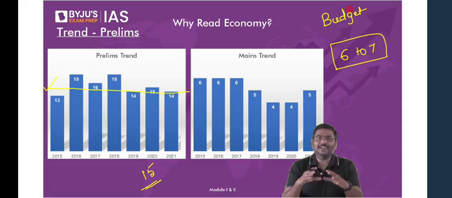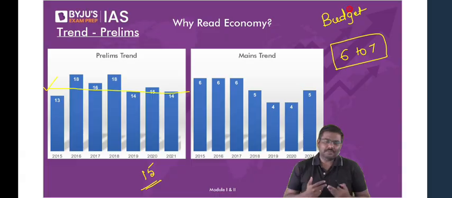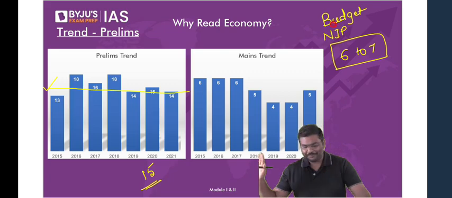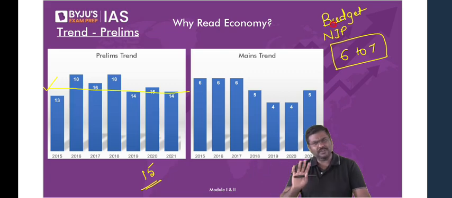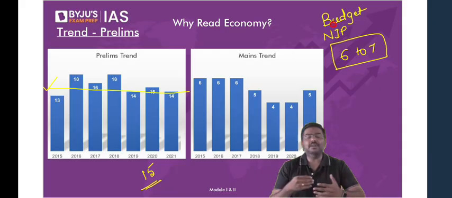So whatever you read, or let's say some of the topics that you read in Indian economy, they are overlapping in other subjects as well. I'll give you one more example. There is a term called National Infrastructure Pipeline. Please do not be worried about anything here. I'm not discussing anything. Please don't worry right now. So there is a concept under Indian economy which is called National Infrastructure Pipeline.